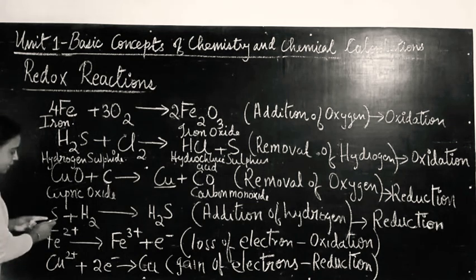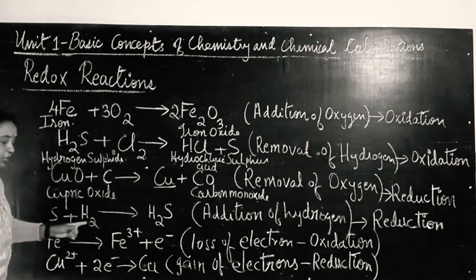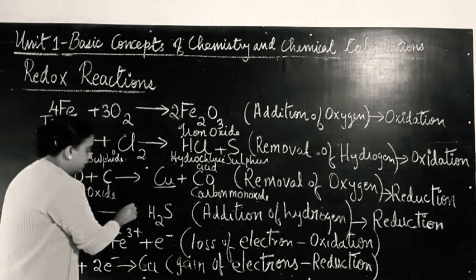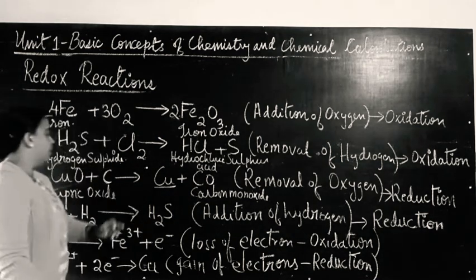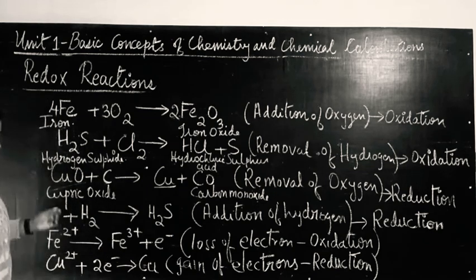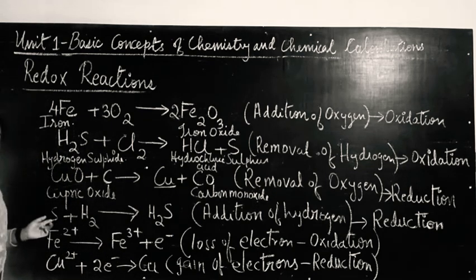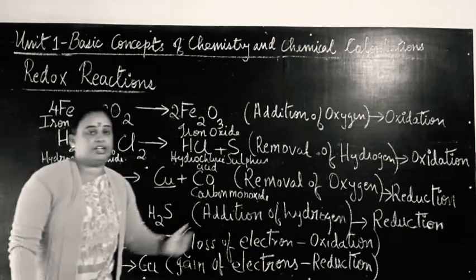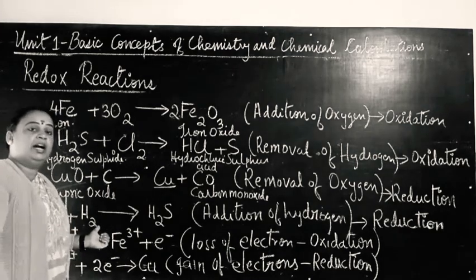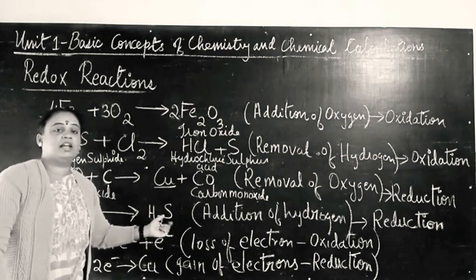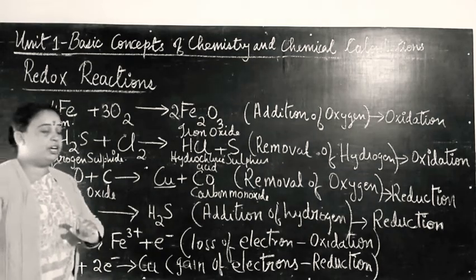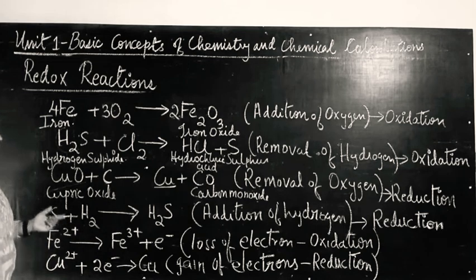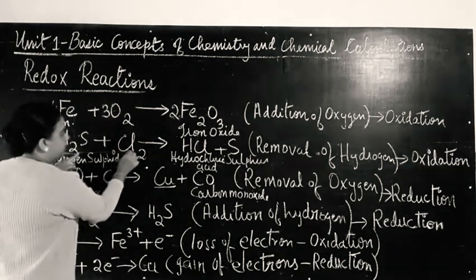Likewise, let us consider sulfur when combined with H2, the hydrogen molecule. You get hydrogen sulfide, H2S. So to the sulfur, hydrogen is added. For that reason, addition of hydrogen is reduction. This is an example of a reduction reaction where hydrogen is added to sulfur. Got it?